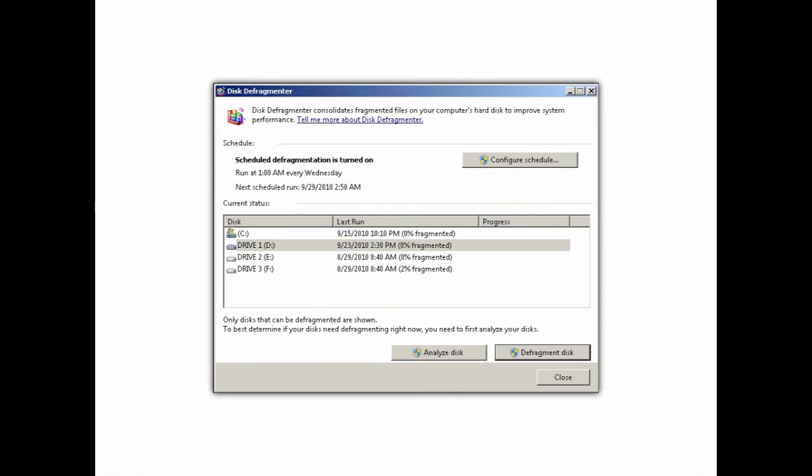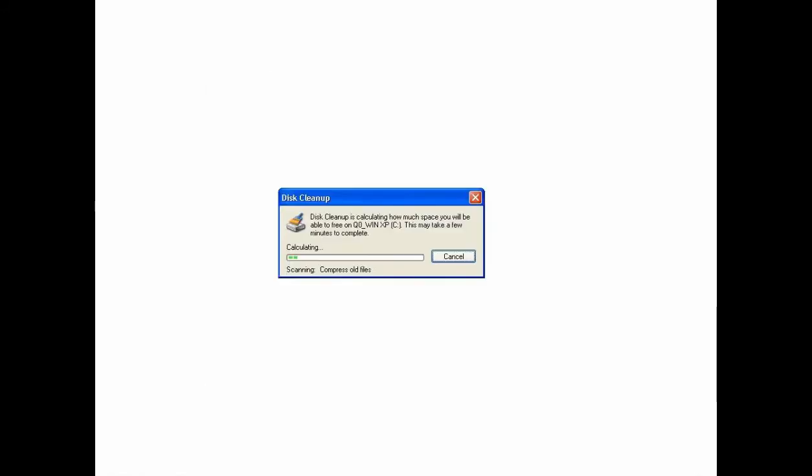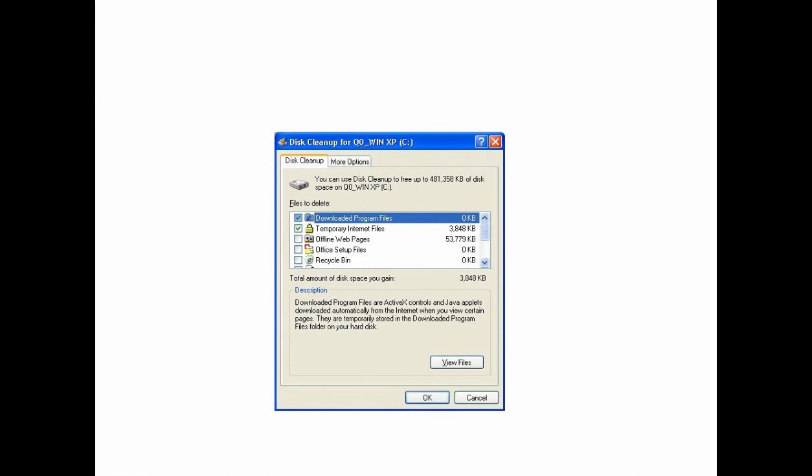Disk cleanup is a computer maintenance utility. It is designed to free disk space on the hard drive of a computer user. This utility first searches the hard drive for files that are no longer of any use. It then removes such unnecessary files and frees up disk space.